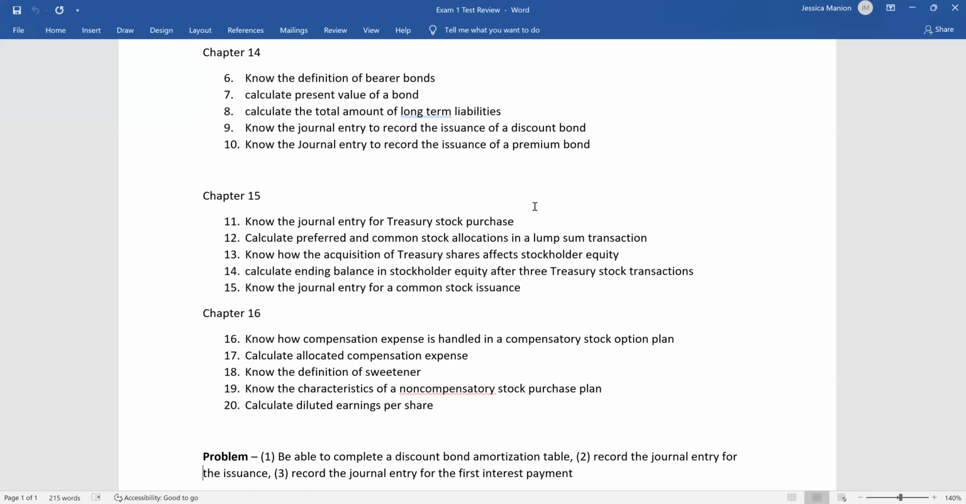Number 13, know how the acquisition of treasury stock or treasury shares affects stockholder equity. And so remember we said, treasury stock is when we reacquire or purchase back our stock. And so that decreases stockholder equity. That's a negative to stockholder equity.